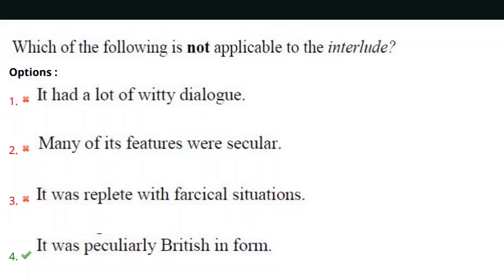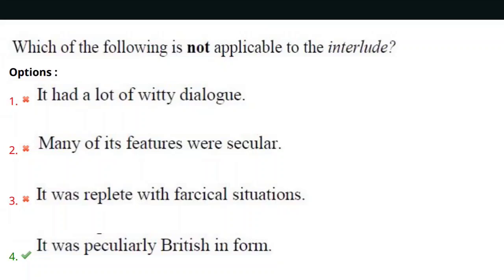Let's look at them. It had a lot of witty dialogue. Yes, interludes have a lot of witty dialogues. It's correct, it is a characteristic of interlude. Many of its features were secular. Yes, most of the interludes were secular. It was replete with farcical situations. Farce is again related to humor and amusement, so it is also a characteristic of an interlude. And it was peculiarly British in form.